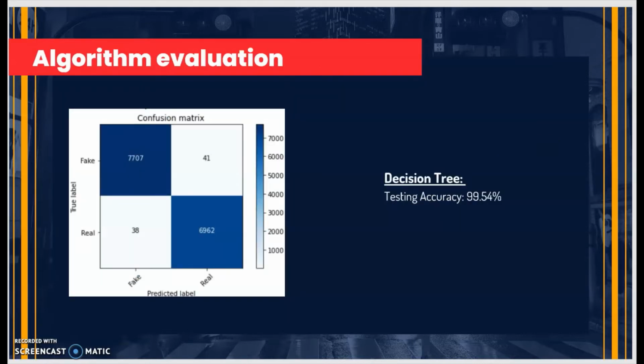So after doing all the training and testing on the dataset, as already said, we have chosen the decision tree algorithm. Why? Because it seems to be the best algorithm, which gives a better accuracy result. After doing this decision tree classification algorithm, we have got a testing accuracy of almost 99.54 percent, which is considered to be a very good accuracy.